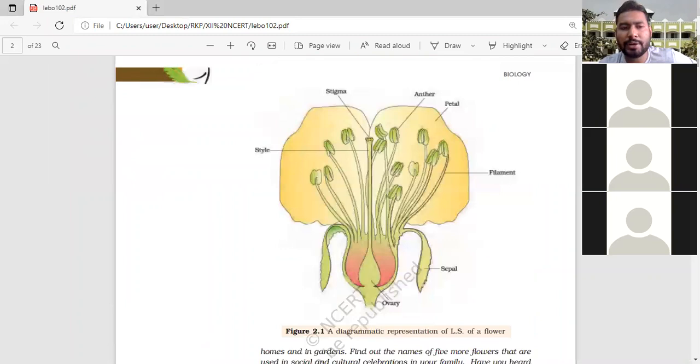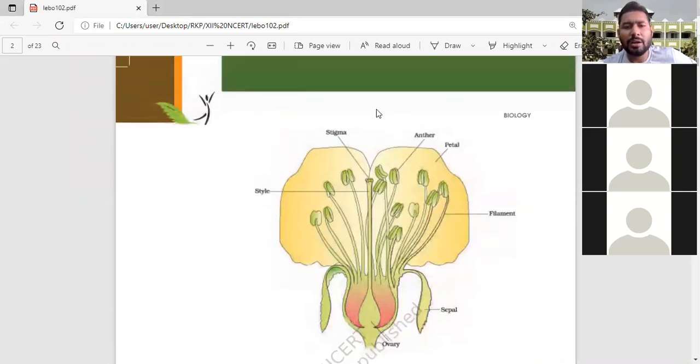Now you can see the parts of a flower. The flower has four different parts. Part number one is the sepal.